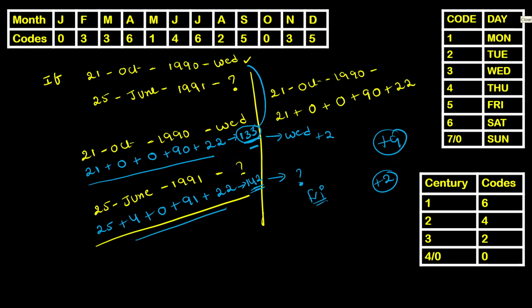It is clear that 133 is a Wednesday. 142 is 9 more than 133. Plus 9 divided by 7 is plus 2. Clear? So Wednesday plus 2 will be a Friday.